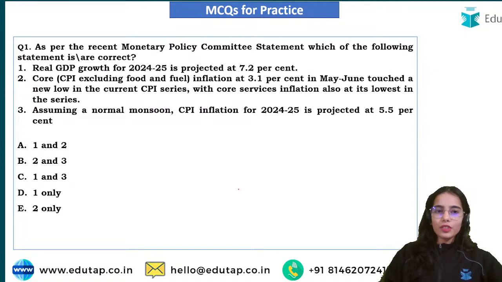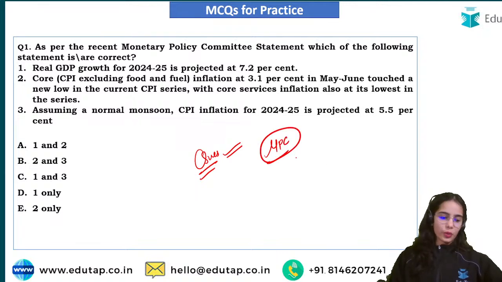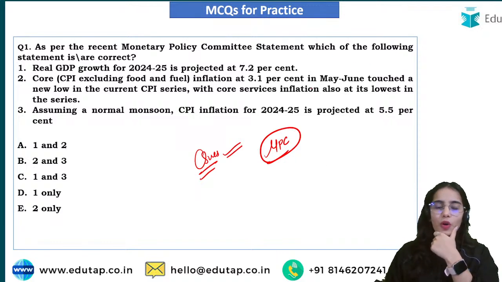Let's start with the first question of today. Let's see how many of you are able to solve this question. This is regarding the Monetary Policy Committee statement that was released in August 2024. As per the recent MPC statement, which of the following statements is or are correct?